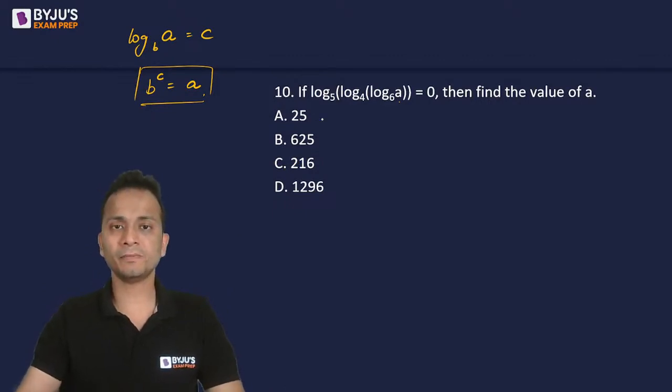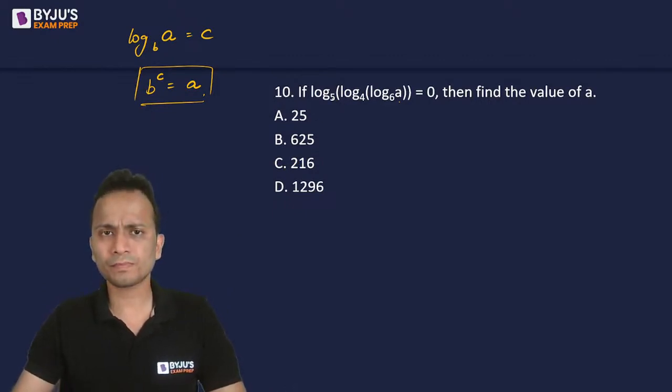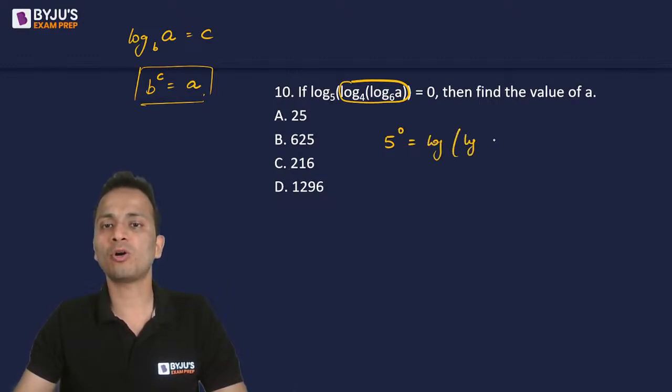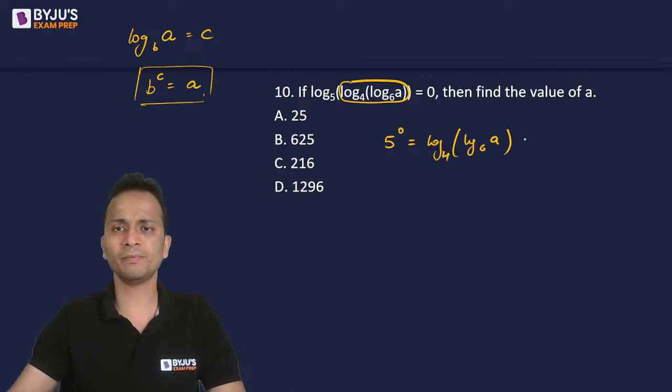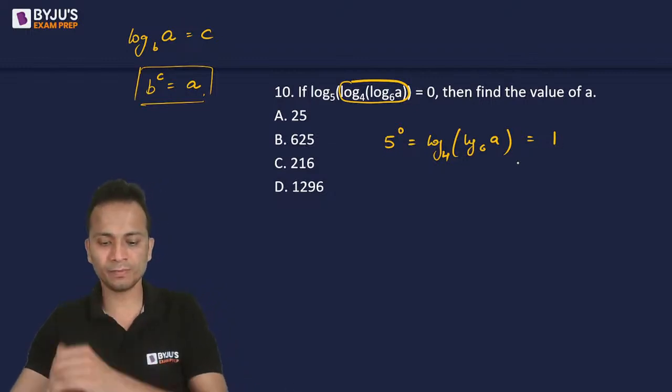Yes, any answer? So first of all, let's consider this as x. Okay. So log of x to the base 5 is equal to 0. So I can say that 5 raised to the power 0 will be equal to this x, that is log of a to the base 6, and here the base is 4. Okay. So this will be equal to 1. 5 raised to the power 0 is equal to 1.